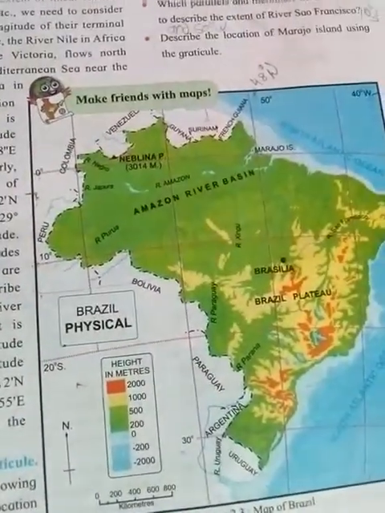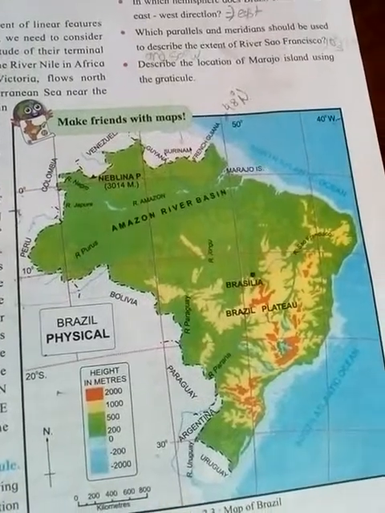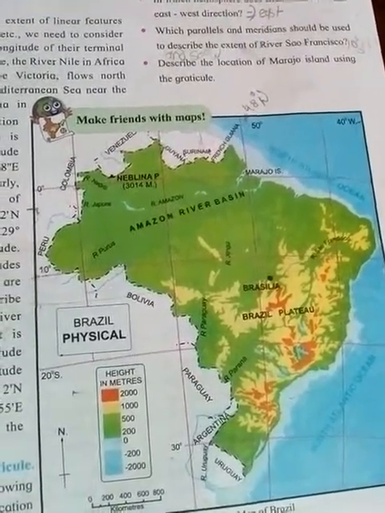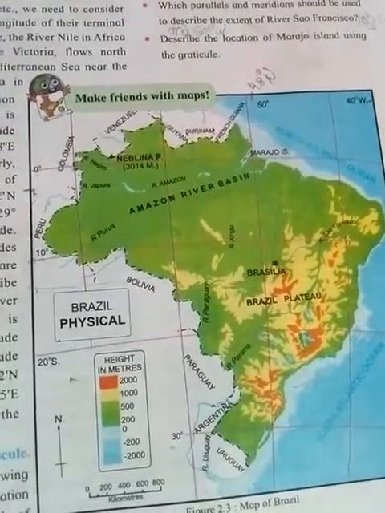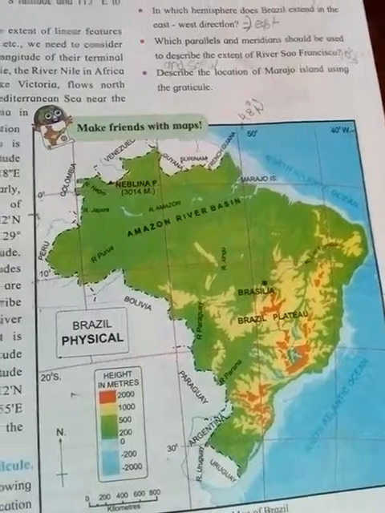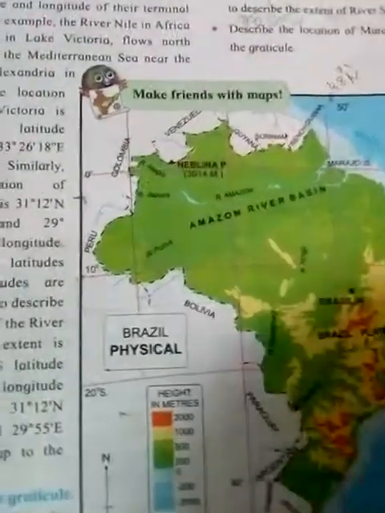You understand this map, students? In your textbook this map of Brazil physical is given. Carefully observe it and solve these questions in your notebook. Thank you.